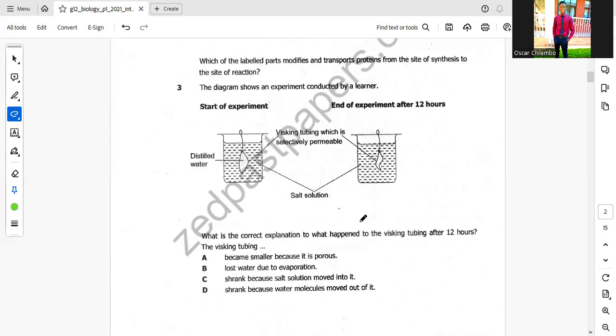So guys, take note that there are 3 types of solution: hypertonic, hypotonic, and isotonic. If you understand these types of solution, you can see what was happening here.